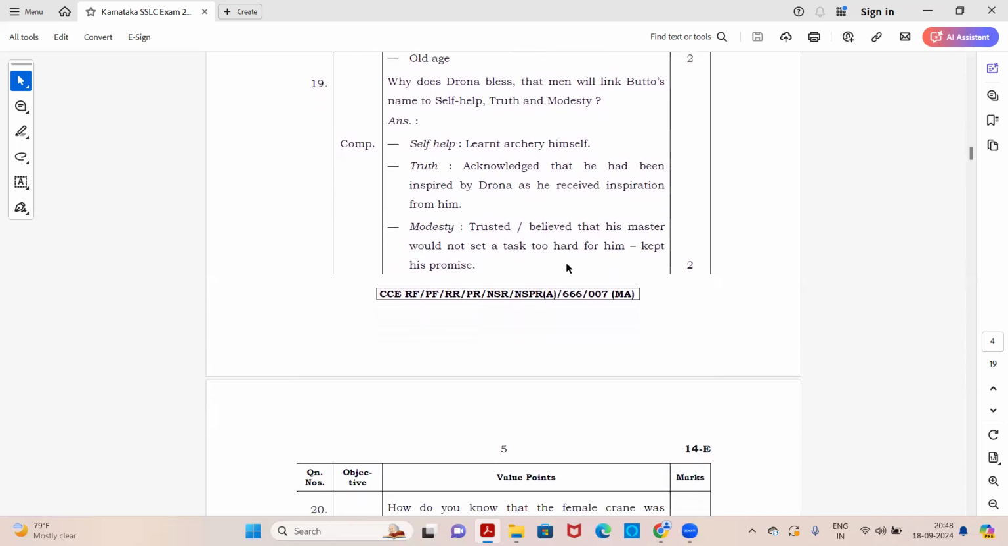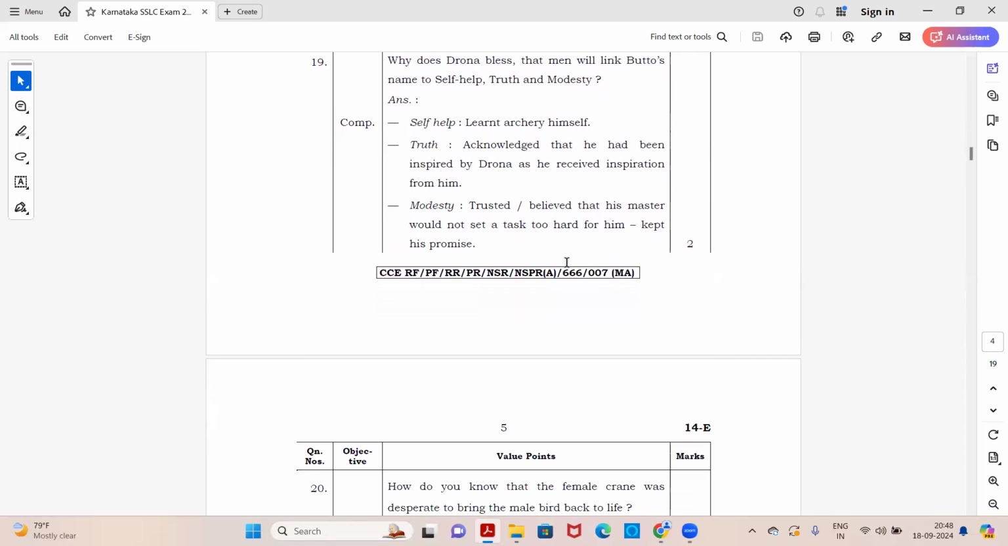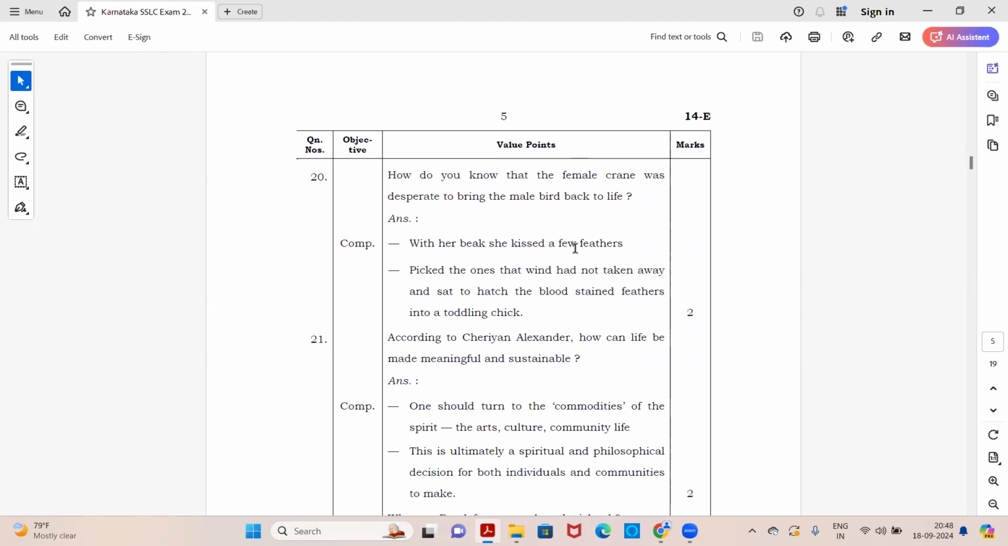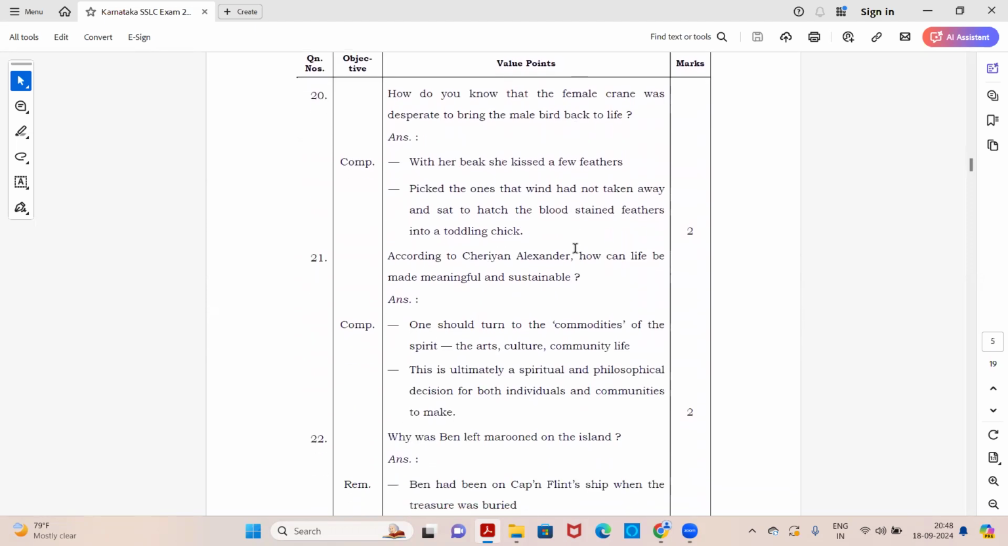Question 19. Why does Drona bless that men will link Bhutto's name to self-help, truth, and modesty? Again, the keywords are given. Self-help because he learned archery himself. Truth because he acknowledged that he had been inspired by Drona, as he received inspiration from him. And modesty, because he trusted or believed that his master would not set a task too hard for him. He kept his promise. So these are the keywords and a little bit of statement. If you add, it will give you a complete answer. I hope you're getting an idea of how and what sorts of questions you might get and how you have to write it, right? Okay, moving to next question.